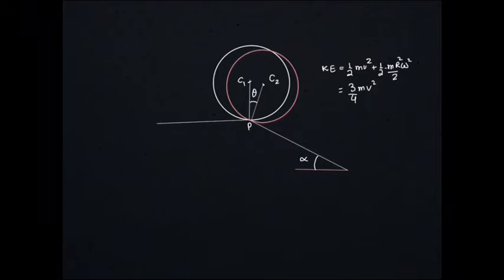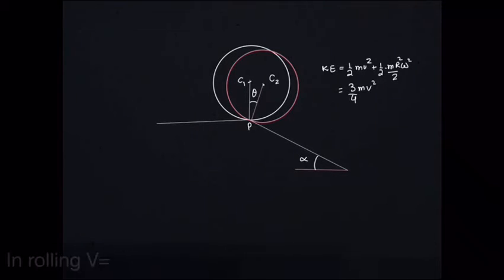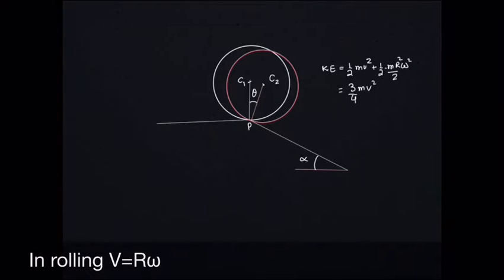Suppose at some instant the center is moving with speed v, then the kinetic energy of the cylinder will be the kinetic energy of the center of mass, that is half mv squared, plus the kinetic energy with respect to the center of mass, that is half I omega squared. And since it is a solid cylinder, its I is mr squared by 2. So this turns out to be 3 by 4 mv squared.